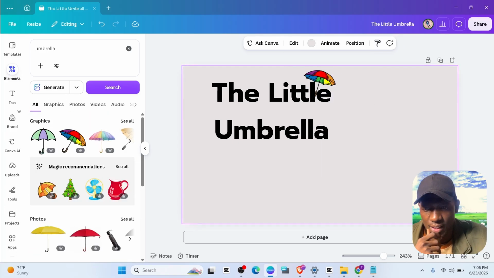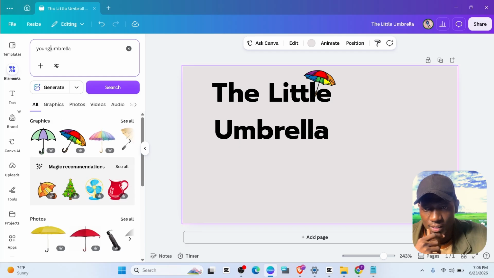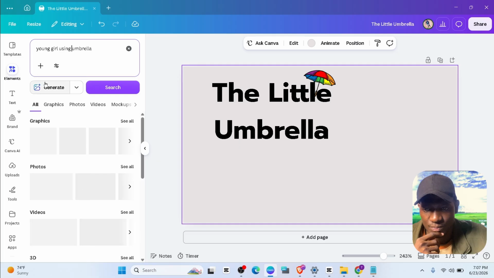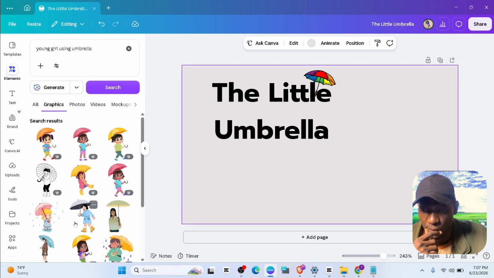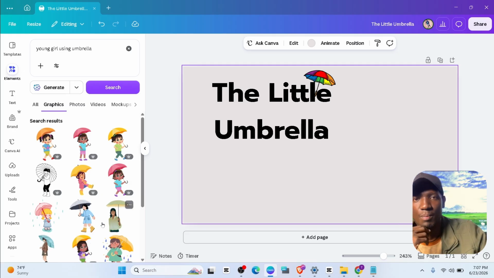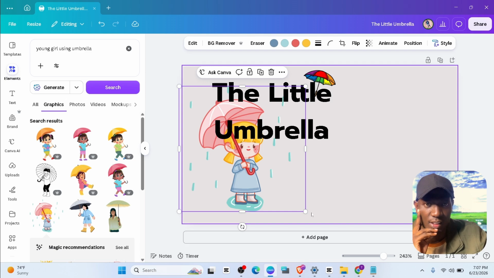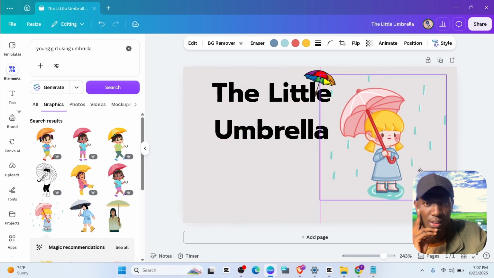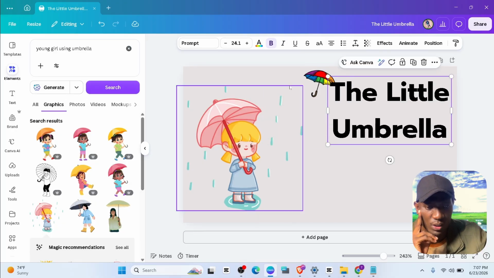After that, we look for another one: a young girl using an umbrella. Select the best. Now I'm using Canva Pro, but this is the same as Canva Free; usually it's not that much of a big difference. So drag this somewhere here. Now for this title, we're going to put it a little bit aside.